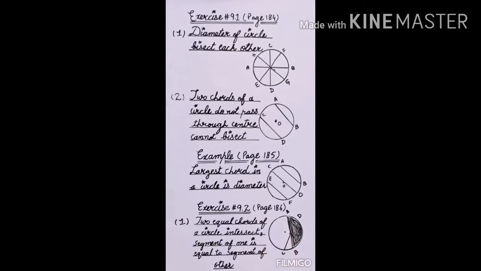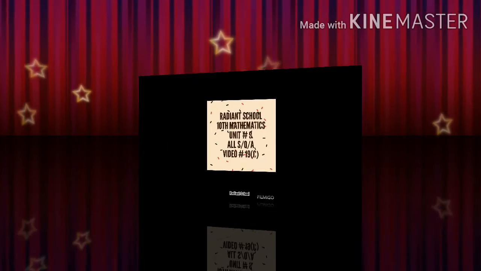What is the other segment? If you consider the chord CD, this is chord CD, and the corresponding arc of CD is this area. So they are saying that the segment that is produced by CD and an arc is equal to the segment of AB. This is possible only in the case when the two chords are equal. If the two chords are equal, then their corresponding segments will also be equal.